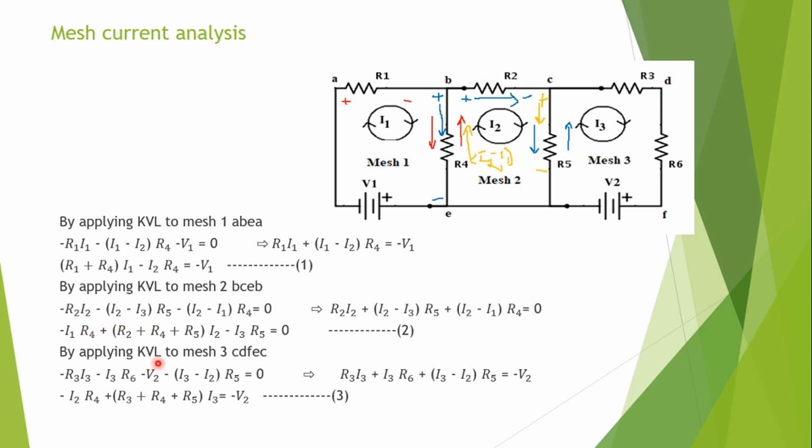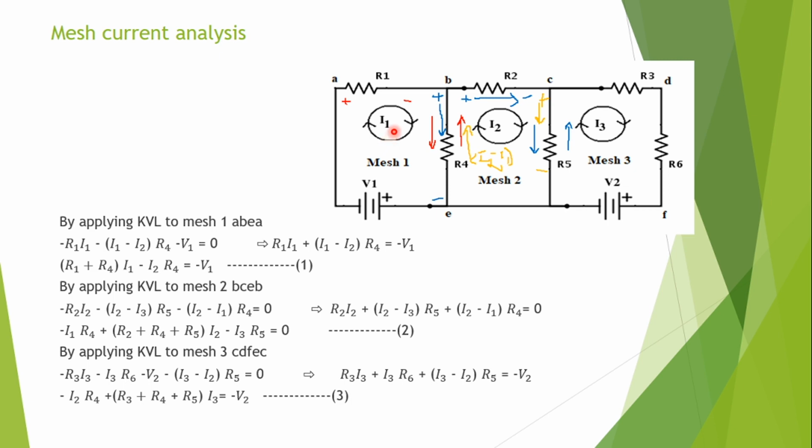Now if I go through this mesh 3 equation, the I3 coefficient is positive and other mesh current coefficients are negative. So by doing so, for whichever mesh I have written the equation, that mesh current coefficient will be positive.